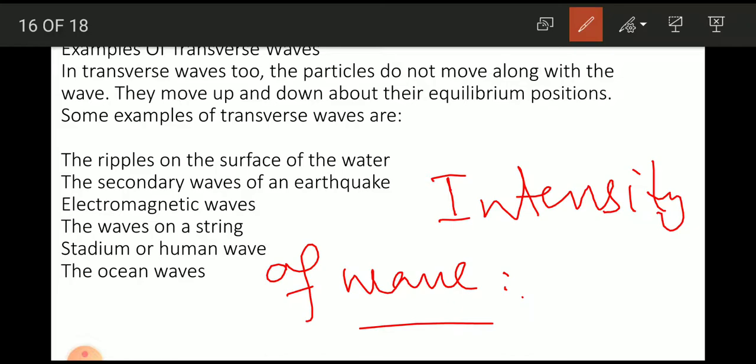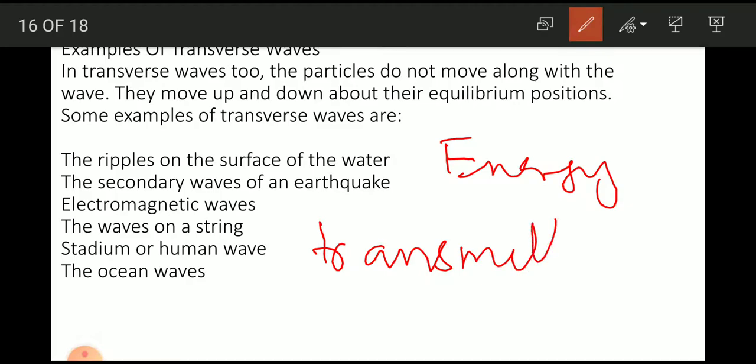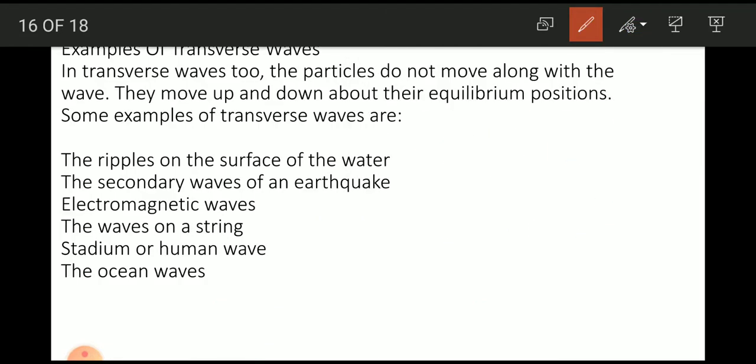Energy transmitted per second per unit area held perpendicular to the direction of propagation of the wave is called intensity of the wave.